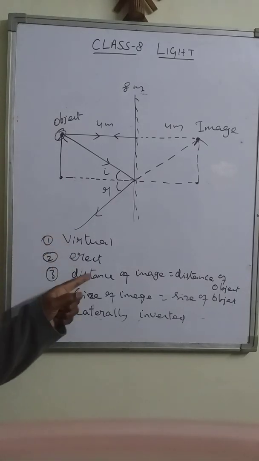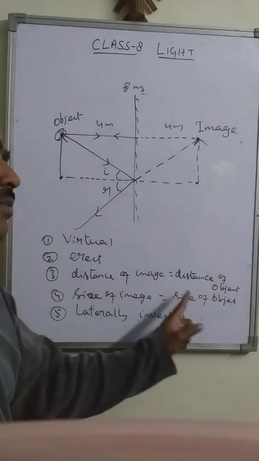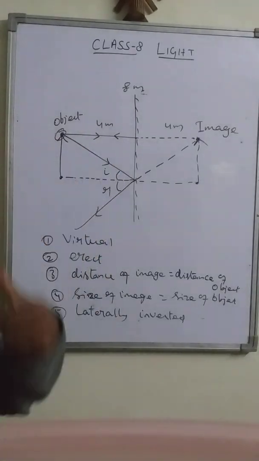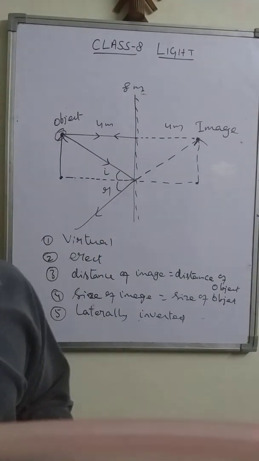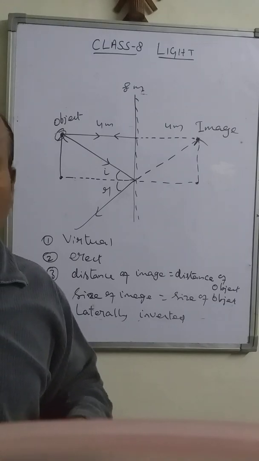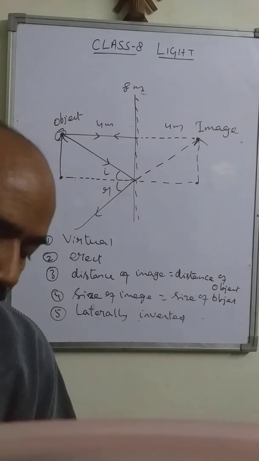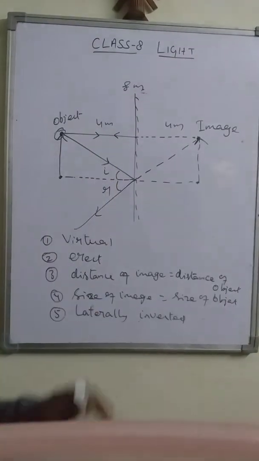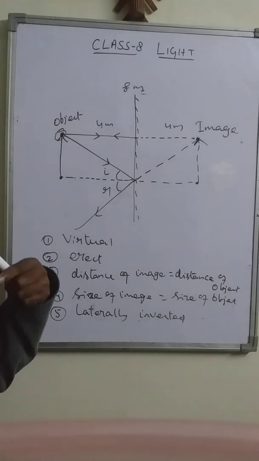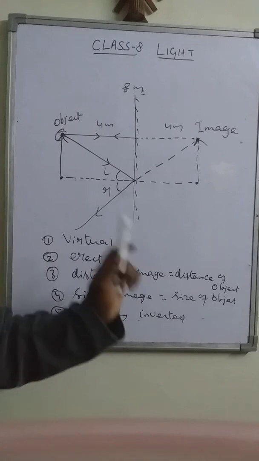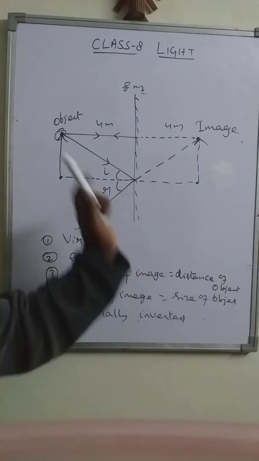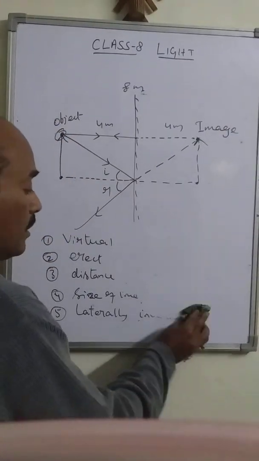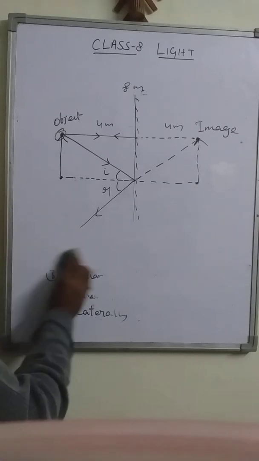These are the characteristics of image formed by a plane mirror: virtual, erect, distance of image equal to distance of object, size of image equal to size of object, laterally inverted. And this is the ray diagram to show the formation of image. Right? Now, the image is formed due to the reflection of light from this surface. But not all surfaces are able to form the image. Here the mirror forms the image because its surface is highly polished and smooth.